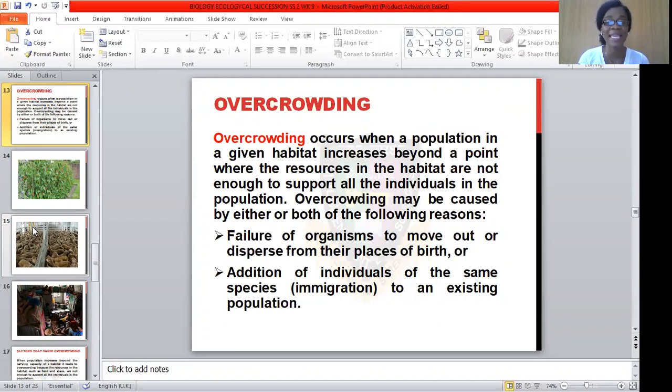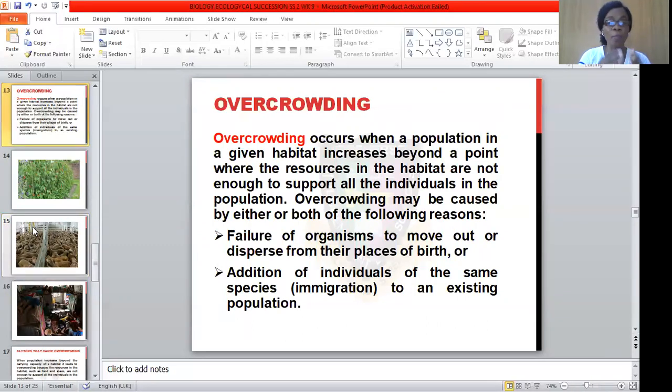Overcrowding may be caused by either or both of the following reasons. One, failure of organisms to move out or disperse from their place of birth. Secondly, addition of individuals of the same species to an existing population.